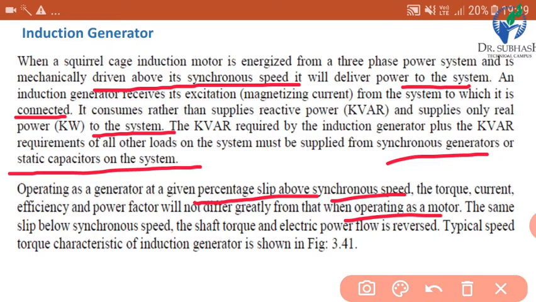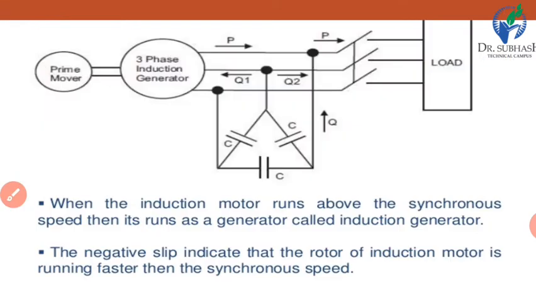At the same slip below synchronous speed, the shaft torque and electric power flow is reversed. So below synchronous speed there will be shaft torque and electric power reversed and it will become an induction motor. Typical speed torque characteristics of induction generator is shown in the figure.